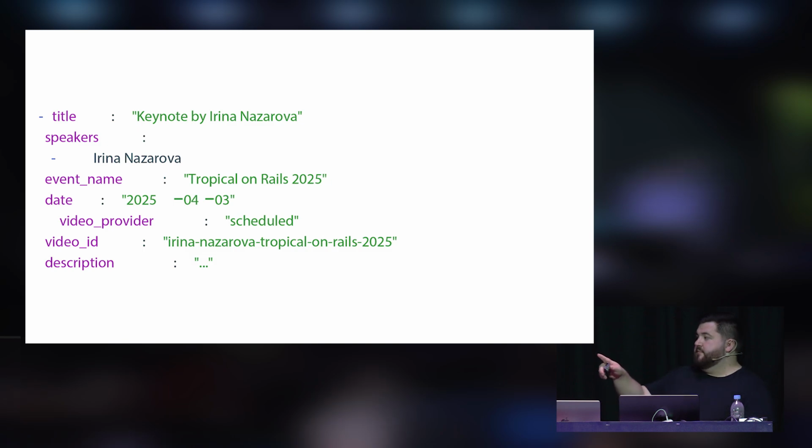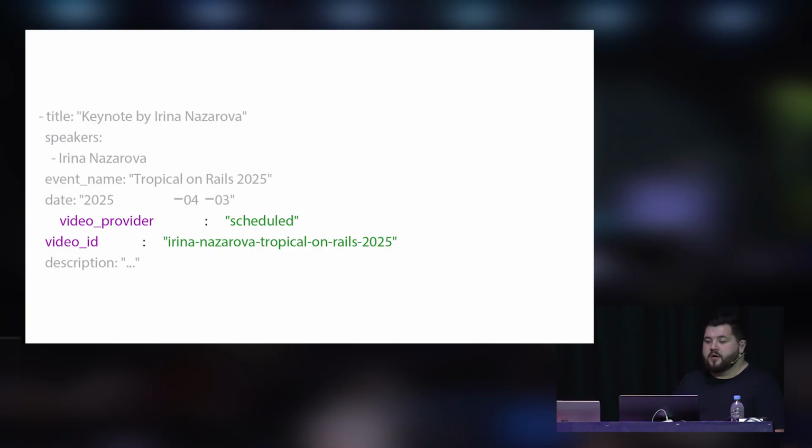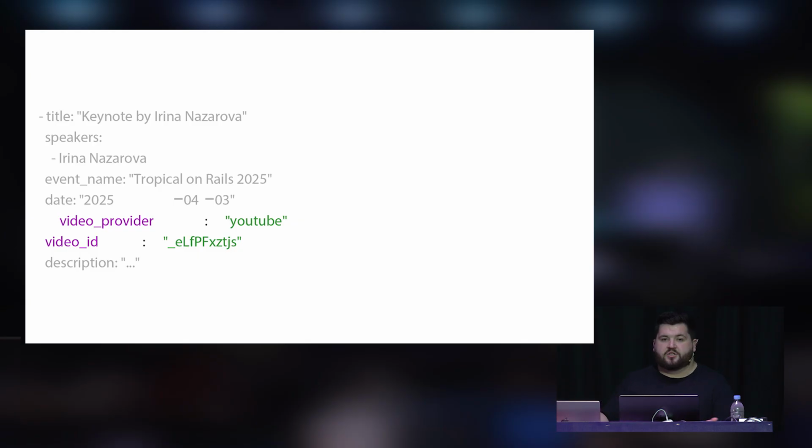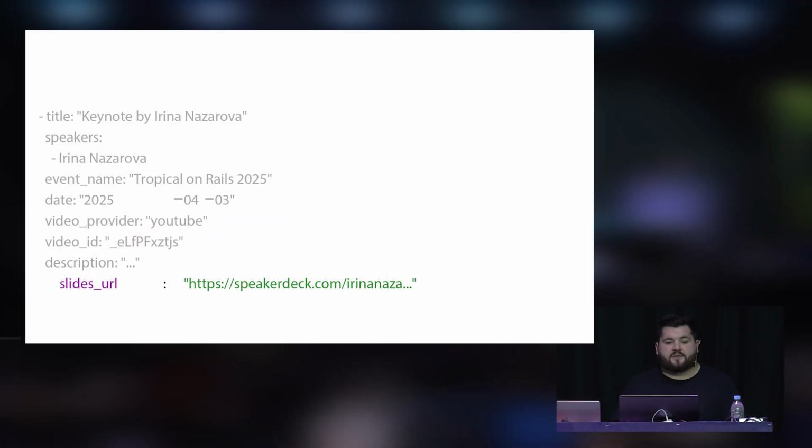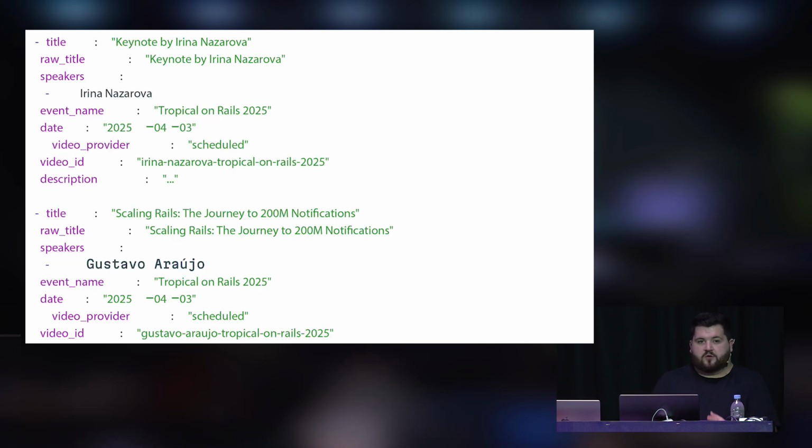Right now, this is set to scheduled, just because we index this before the event happens, and once the recordings become available, we can swap this out and say it's now this video on YouTube, and now you can watch this, and it will show the video on the platform. Now, if we also see that this speaker provides slides, we can add an optional slides URL field there too to say, here are the slides that we embed on the website as well. This is one entry. There are a few entries in this file, and this is all there is.